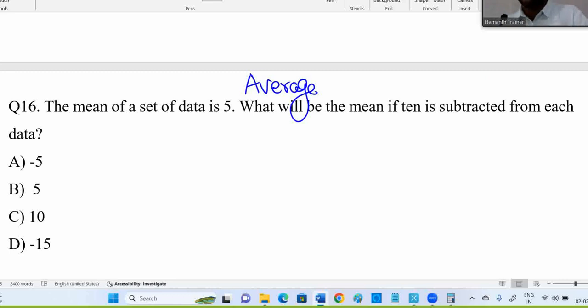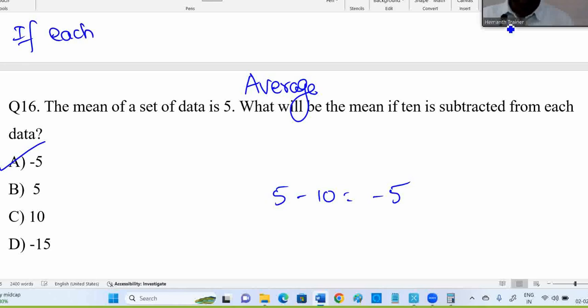If 10 is subtracted from each data, what is the new average? Yes, answer 5. Okay, you can note one point: if each number is added or multiplied or subtracted or divided by something, average also has the same effect. Average should be subtracted by 10. Minus 5 is the answer.